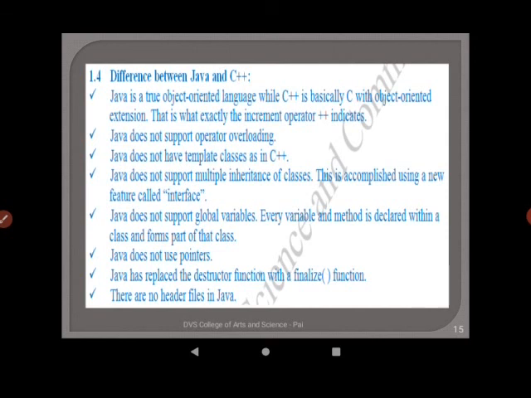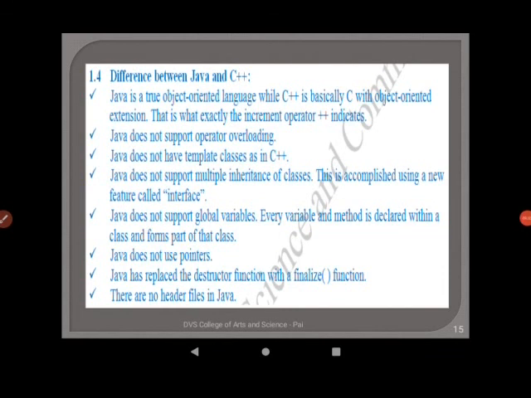Next point, Java does not have template classes as in C++. Next point, Java does not support multiple inheritance of classes. This is accomplished using a new feature called interface, which you are going to learn in the coming chapters, whereas C++ supports multiple inheritance.